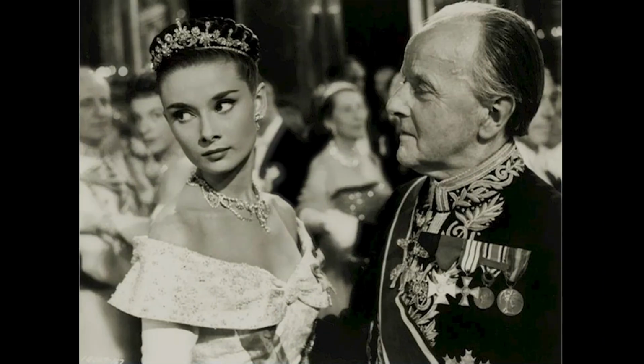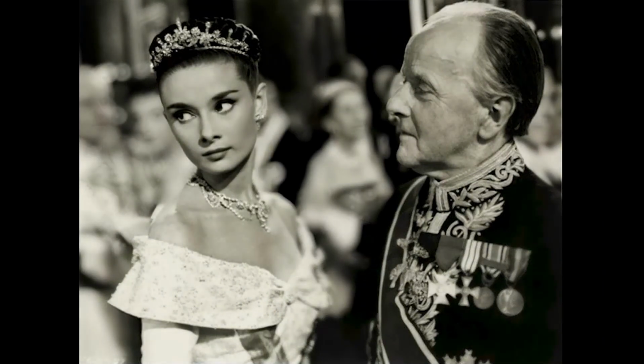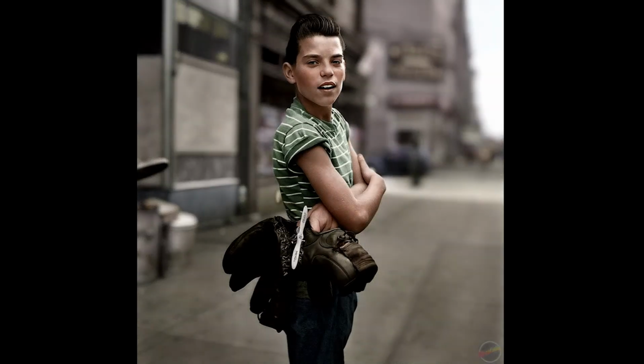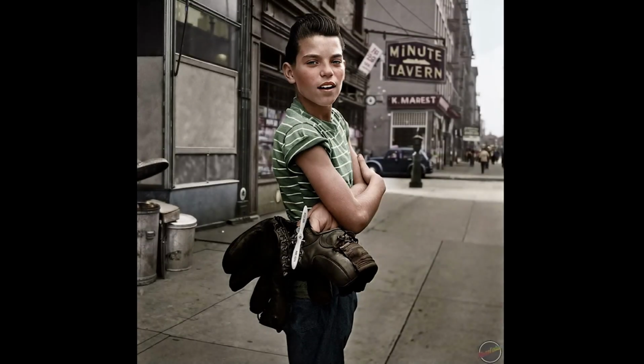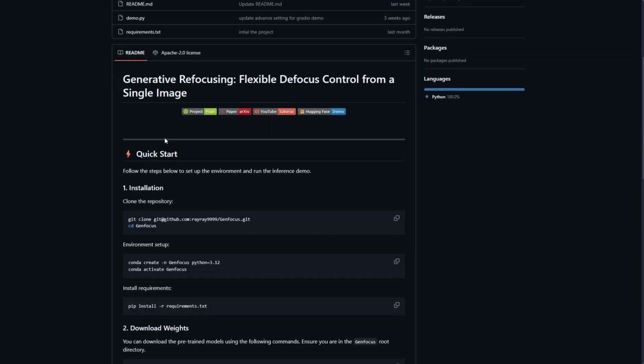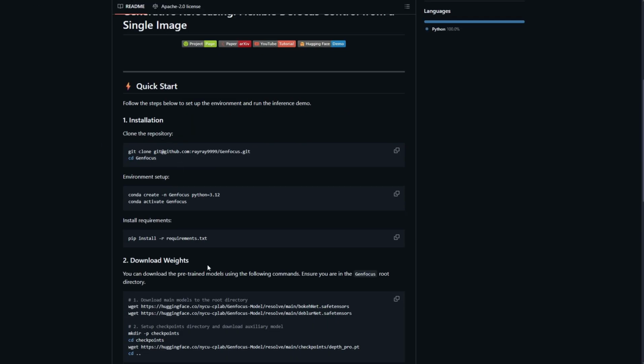This might not be a big deal for people who don't take photos or don't work with photography, but if you work in a studio or are involved in that kind of work, this is definitely worth checking out. This refocusing AI is worth trying. Okay, if you come to the top of the page, you find everything, their research paper and everything. And you will find the code on GitHub. If you click here, you'll find everything here, including their installation steps and how to download the weights. So I will leave this page for you guys to check it out.